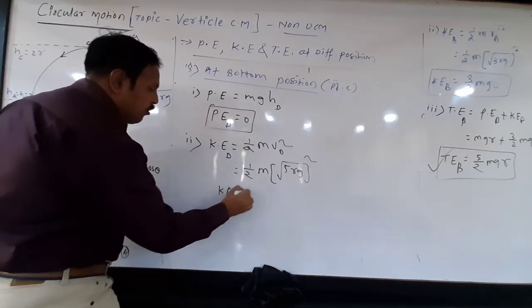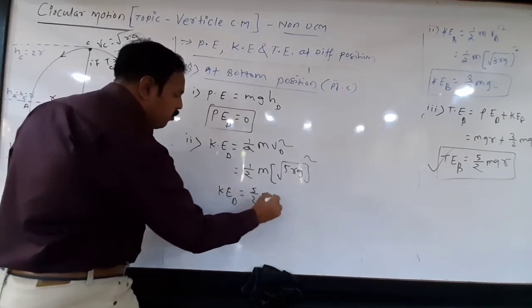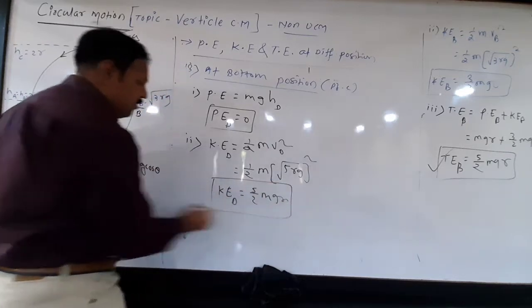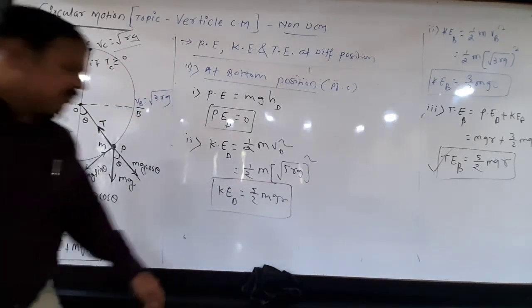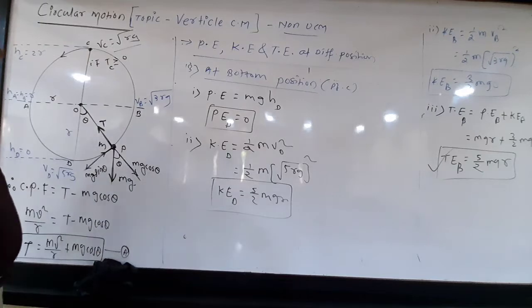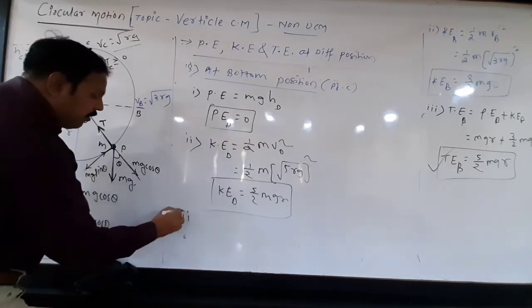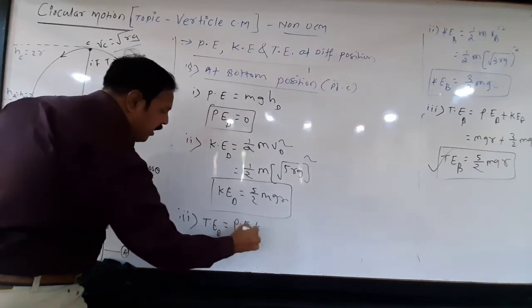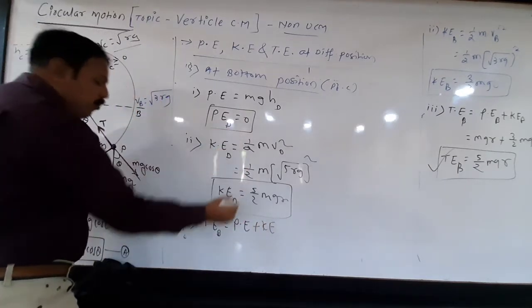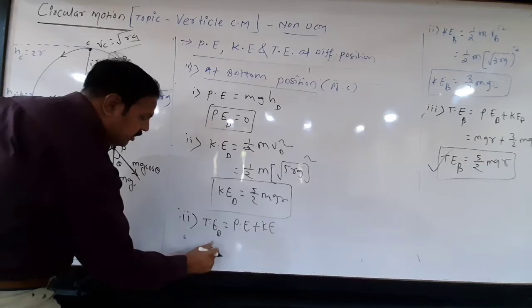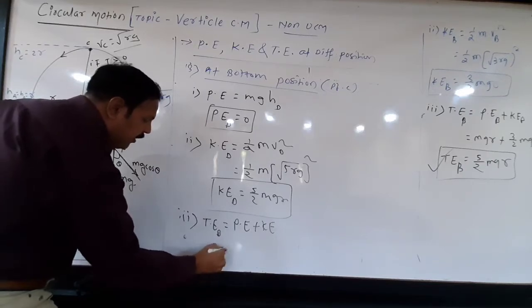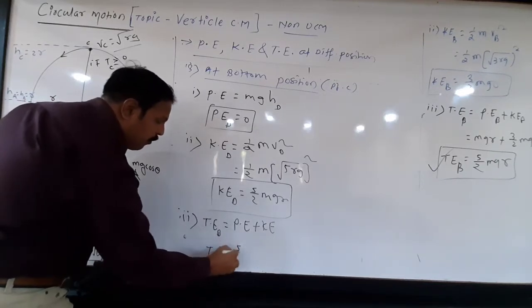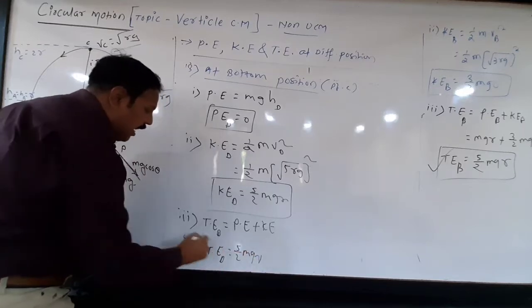So kinetic energy at point D is equal to 5 by 2 mgr. Okay, see here. This is the formula for kinetic energy. Now number 3, total energy. Total energy at D again equal to P plus K. So 0 plus this means total energy at point D is equal to 5 by 2 mgr.